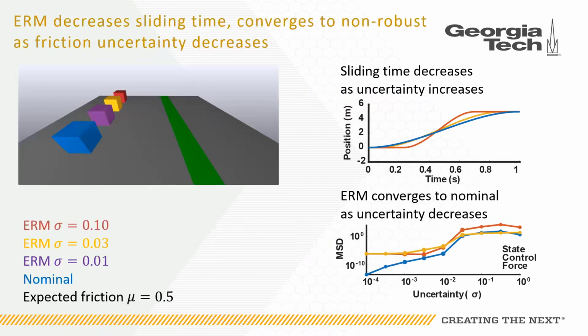Comparing the ERM trajectories, here shown in red, yellow, and purple, to the reference trajectory shown in blue, we found that the ERM cost increases the sliding velocity and reduces the time in sliding, but maintains the same friction force during sliding as the reference optimization, which uses the expected value of friction. By varying the friction uncertainty, we also found that the ERM-generated trajectories converge to the reference trajectory in a mean-squared difference sense as the uncertainty decreases.